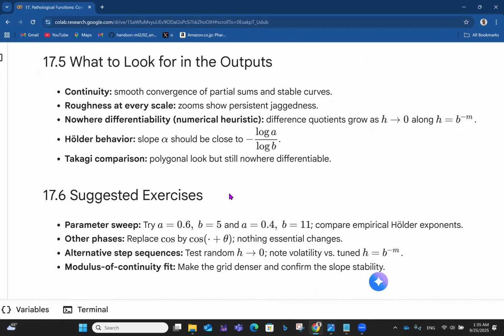So suggested exercises: you can do some parameter sweep. You can try A is 0.6, B is 5, and A is 0.4, B is 11. Compare the empirical Holder exponent. And other phases: replace cos by cos plus theta. Nothing essential changes. Alternative step sequences: test random H approaching 0. Note the volatility versus tuned H equals B raised to minus M. And we have the modulus of continuity fit. Make the grid denser and confirm the slope stability.